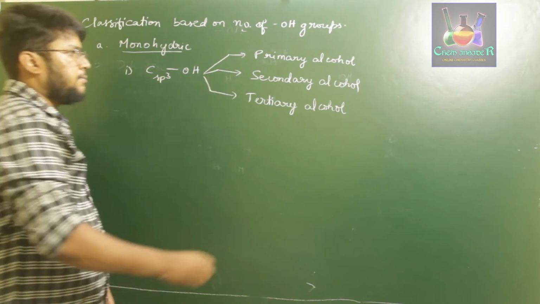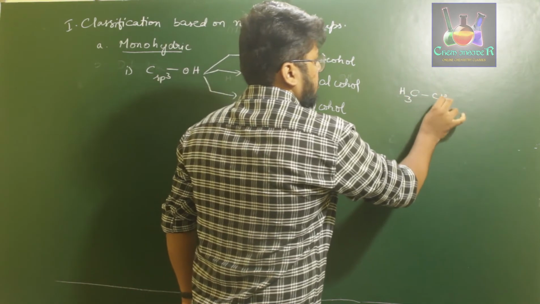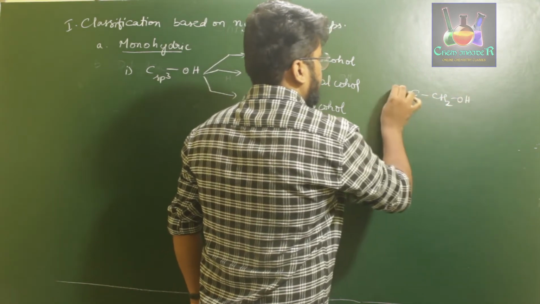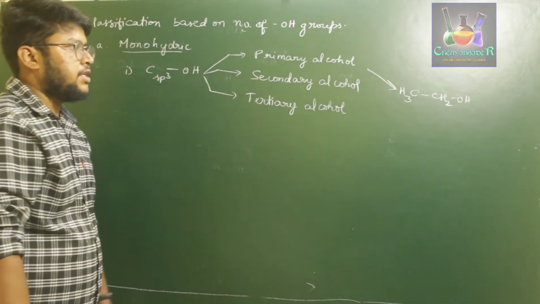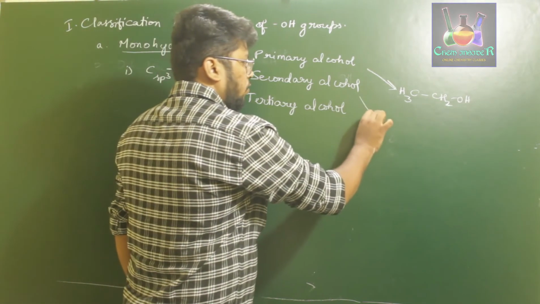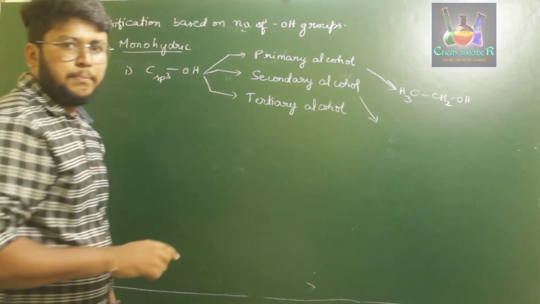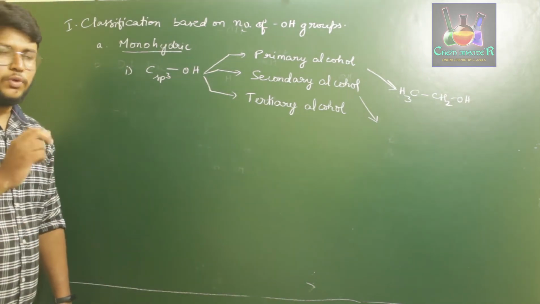Like for example, CH3CH2OH. This is an example for primary alcohol. Next, for secondary alcohol, the OH group should be attached to a carbon atom which is sp3, and it should be attached to at least 2 carbon atoms.